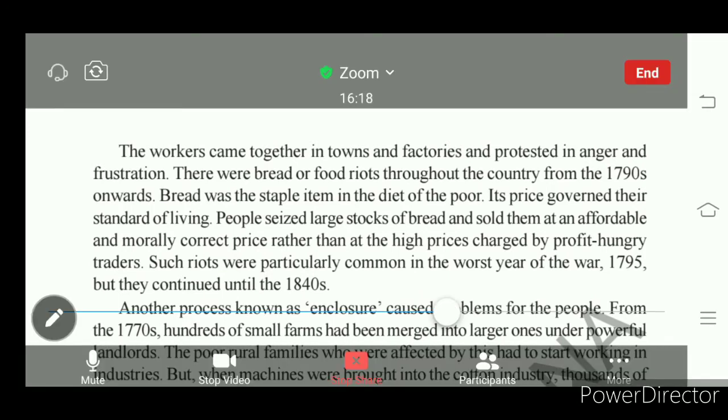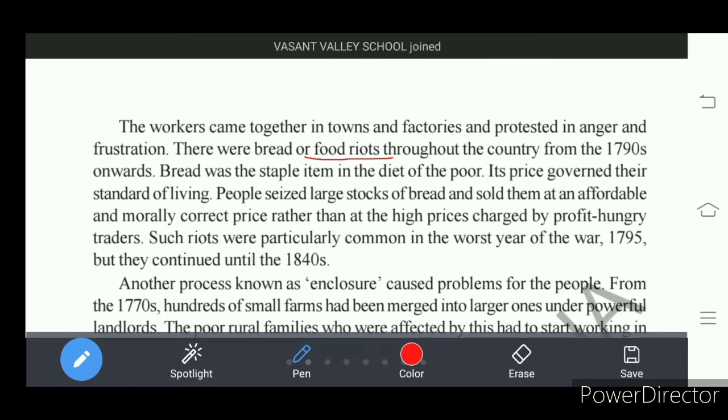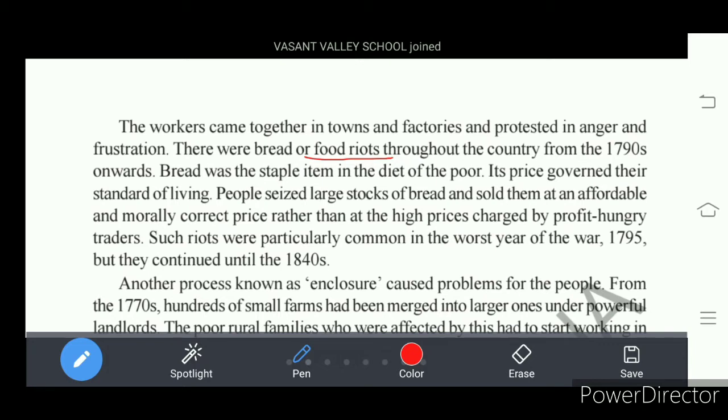What do you mean by food riots? A riot started demanding food. People wanted food as its price was high. They were not able to buy the food, that is bread, understand. So people started riots, in the sense rebellion, a revolt for getting food, which is called food riots, understand.